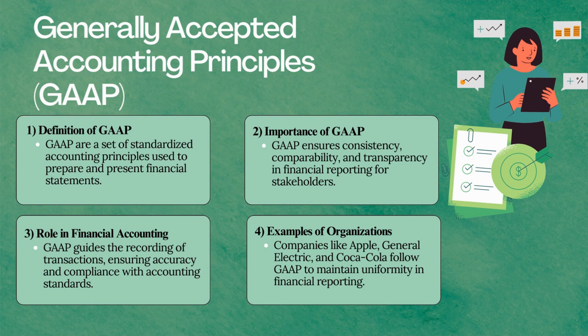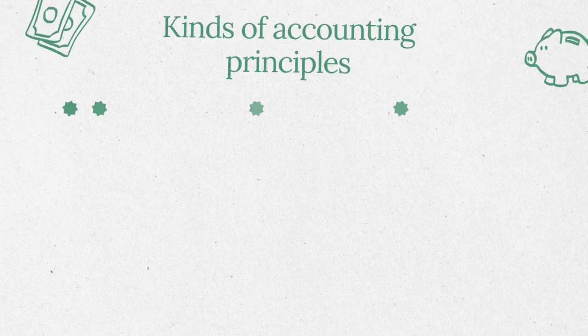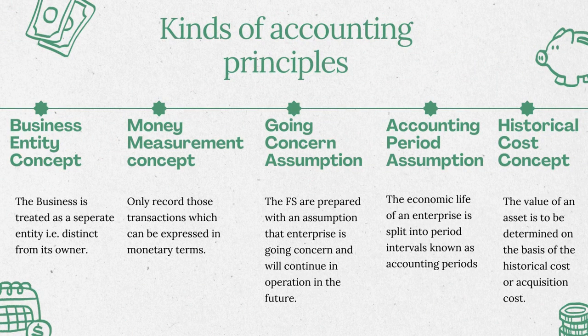If we look at an example of a company that follows GAAP in its accounting standards, we can give the example of Coca-Cola or Apple or any such company. They do so in order to maintain uniformity in their financial reporting. Coming to the kinds of accounting principles, first we have the business entity concept.